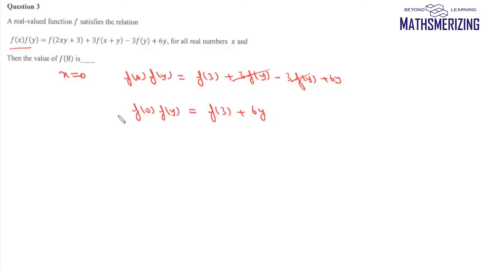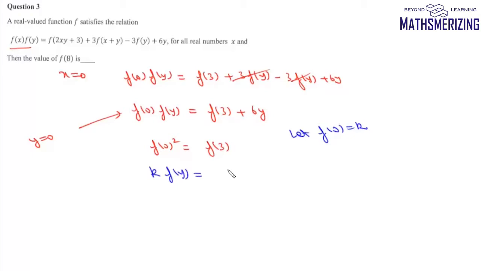Now what we'll also do is, in this expression, now we'll put y as 0. So if we put y as 0, we'll get f(0) square, and it'll be equal to f(3). Now we'll let the value of f(0) as some k. So we can write this as k f(y), and it'll be equal to k square plus 6y. So this function f(y), it will simply be (6y plus k square) upon k. Now in order to find the value of f(8), we need to find the value of k.